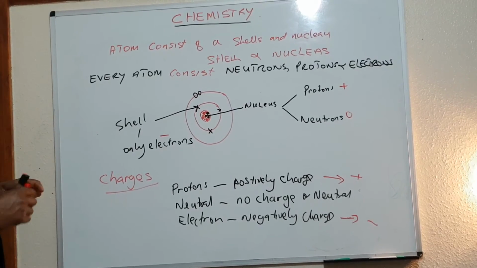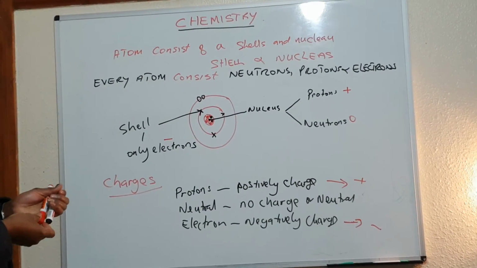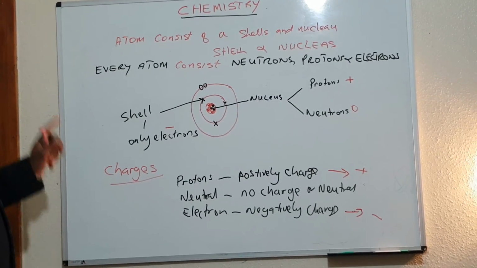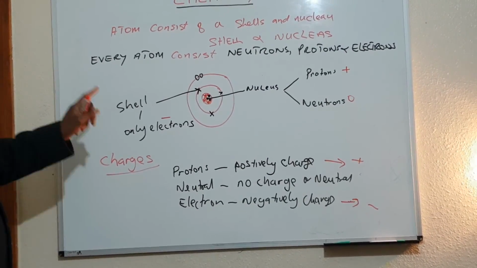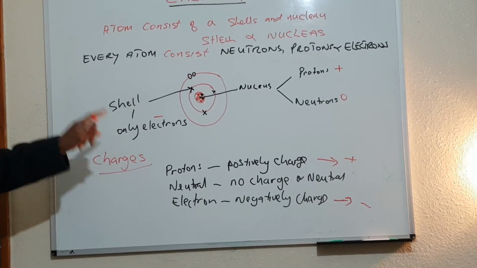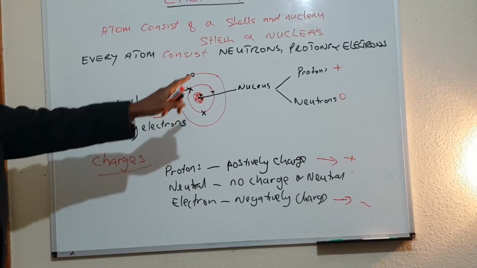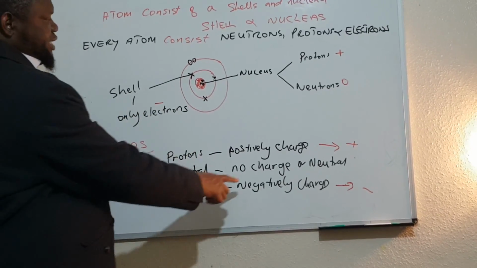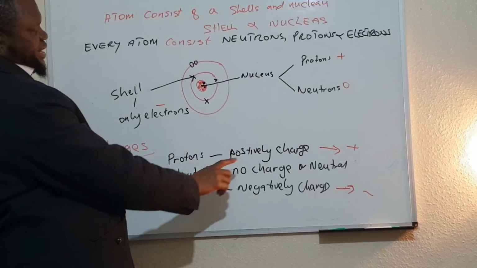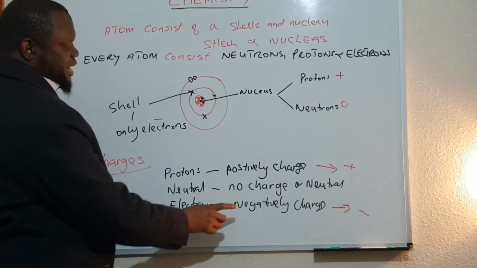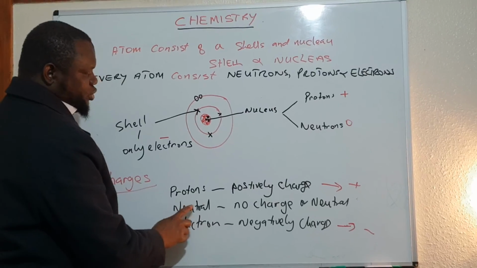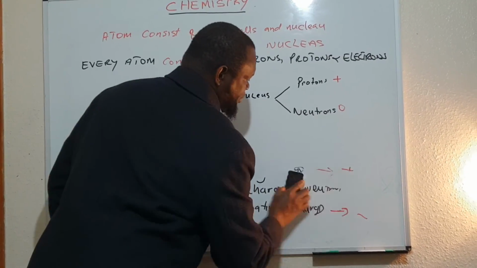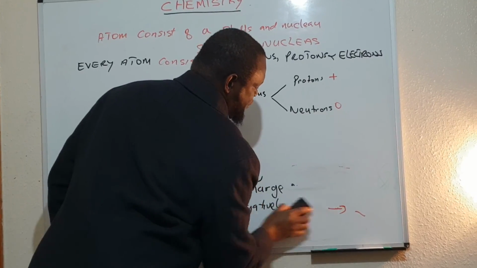Okay, we are going to learn about isotopes. So, basic knowledge: an atom consists of shells and a nucleus. In the nucleus, there are protons and neutrons. In the shells, there are only electrons. Protons are positively charged, electrons are negatively charged, and neutrons have no charge, zero charge. That's understood, isn't it? Okay. Now, we go to